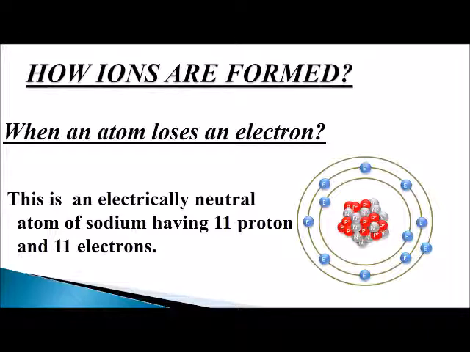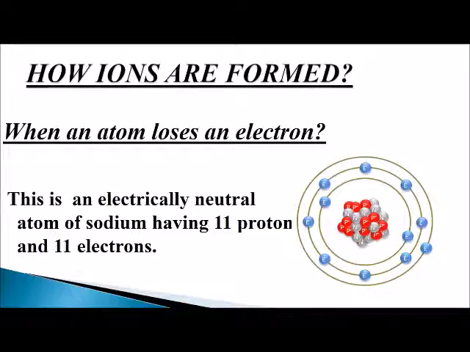What if an atom loses an electron? As we know, an atom has a tendency to lose or gain electrons, and when it loses or gains an electron, it becomes an ion. This is a diagram of an electrically neutral atom of sodium. It has 11 electrons and 11 protons.